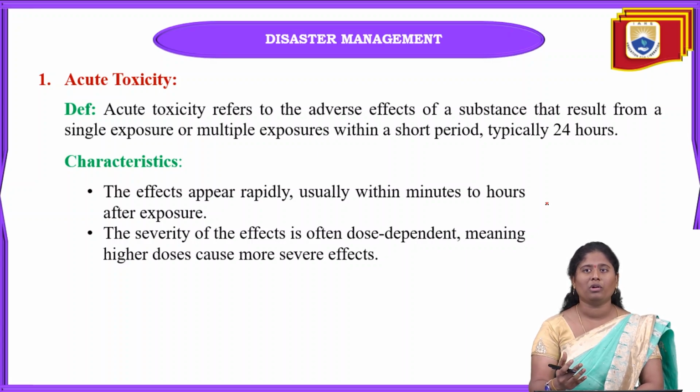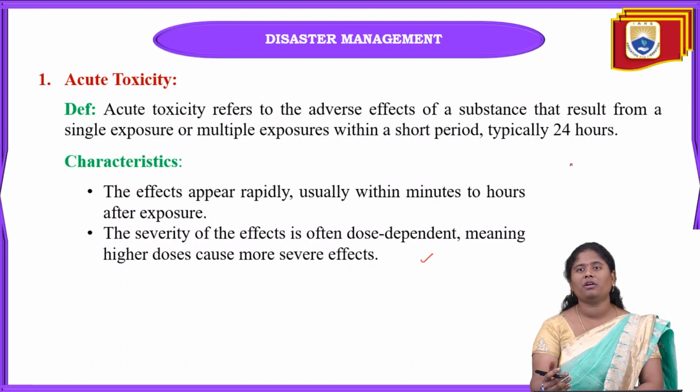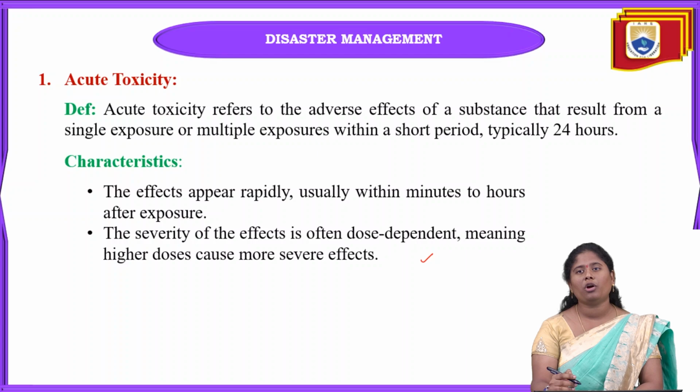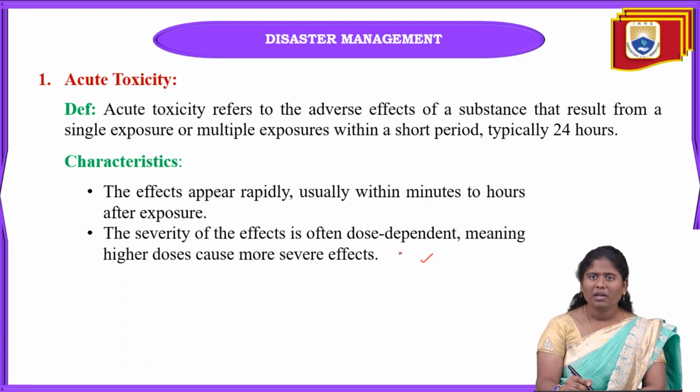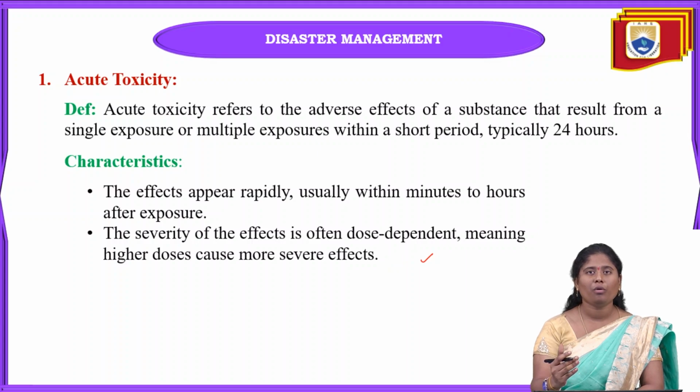If you are exposed very severely to this substance, it will make our body very weak within minutes only. And it is mainly dependent on the dose also, how much of the dose of this toxicity we are exposed to.